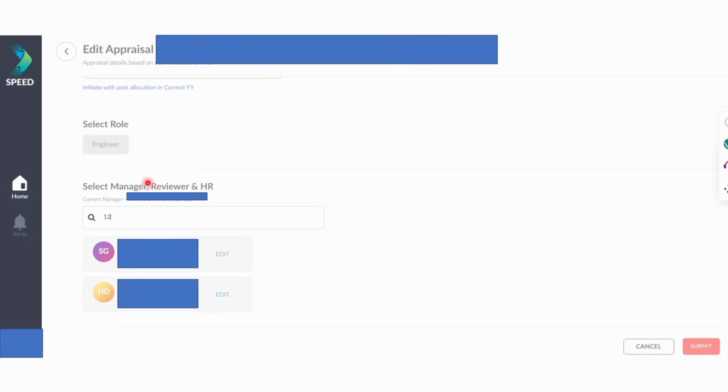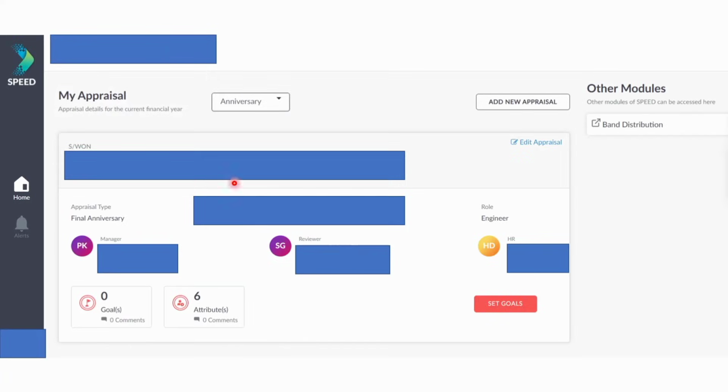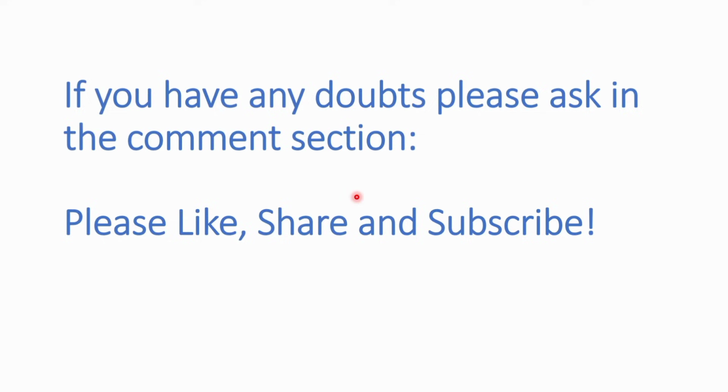Okay, so now after you add this serial wise, you can click on submit. Okay, so it will get submitted, and after that your manager or your supervisor will set goals for you. If not, then you will have to set your goals. Okay, you can click on this and you can set the goals for yourself.